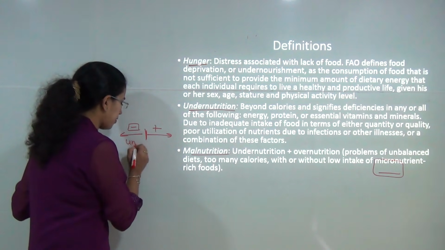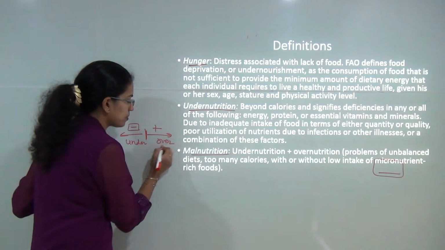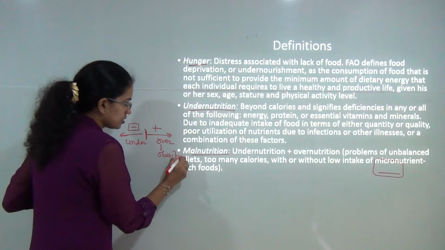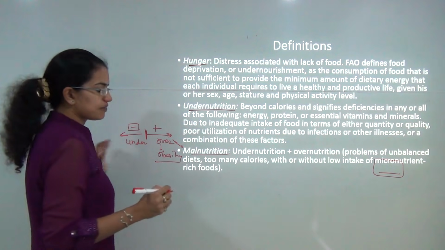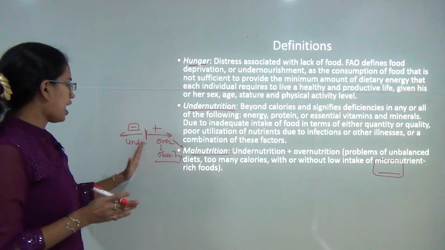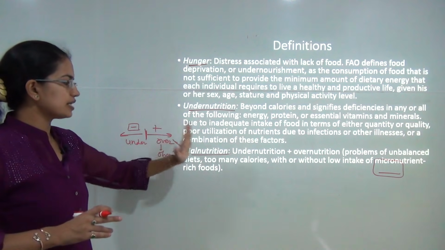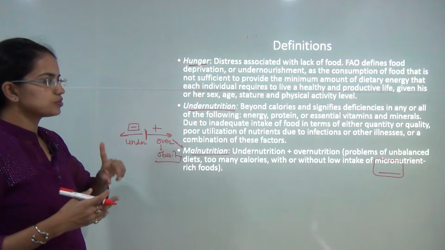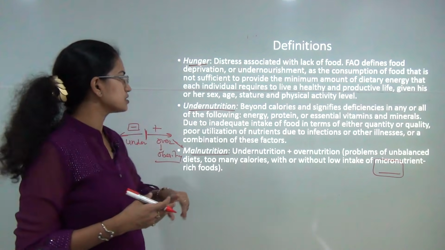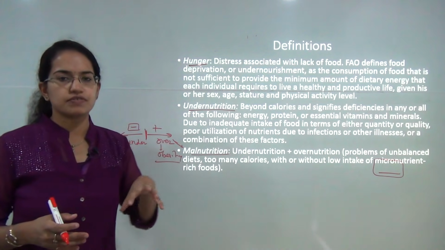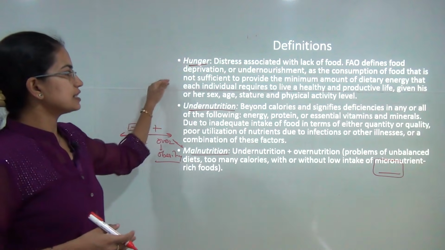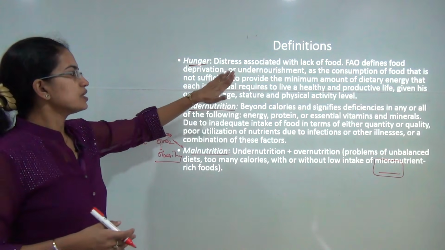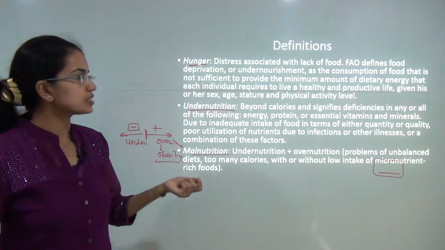That means there can be a problem of undernutrition, or there can be a problem of overnutrition, which can be in the form of obesity in young children. So malnutrition is any deviation from a standard normal. You have undernutrition and overnutrition both as part of malnutrition. Undernutrition means deficiency in any of the forms, be it calories, vitamins, or minerals. And hunger is the distress associated with the lack of availability of food, and this is one of the definitions that has been given by the Food and Agricultural Organization to explain what in exact terms is hunger.